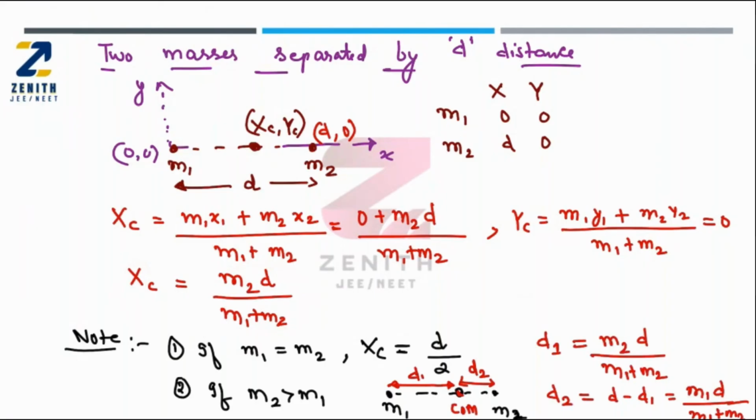Now you can see here the d1 distance. This factor will be common in both cases. Here m2 is more, so d1 should be more. That's why we can say that if m1 and m2 are different masses, the center of mass will be closest to the m2 mass. That means the distance of the center of mass from the lighter mass will be more. You can see here, d1 will be more than d2 because the m2 mass is more. So from here I can make a conclusion: the d1 value should be greater than d2. That means it is closest to the heavier mass. If both are equal, it will be exactly at the center.